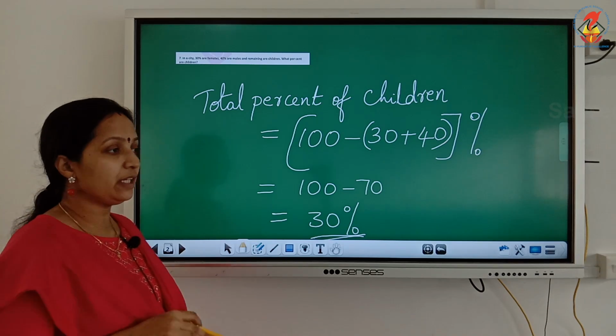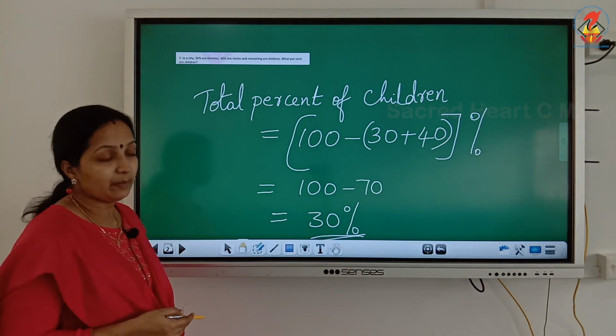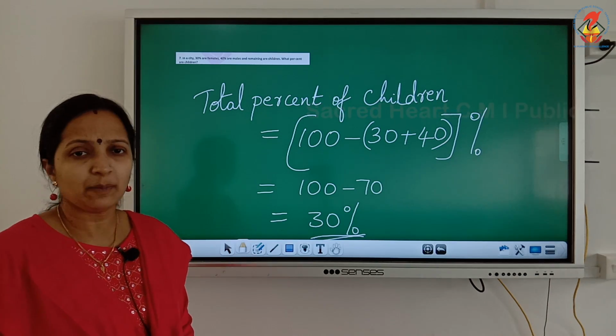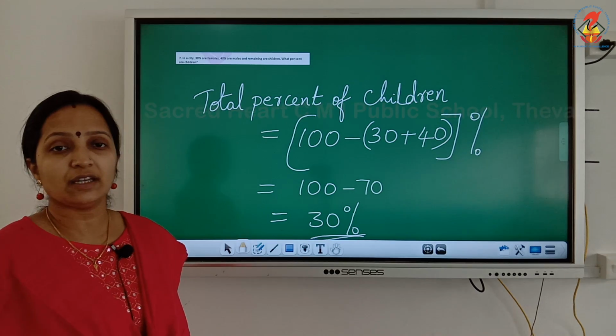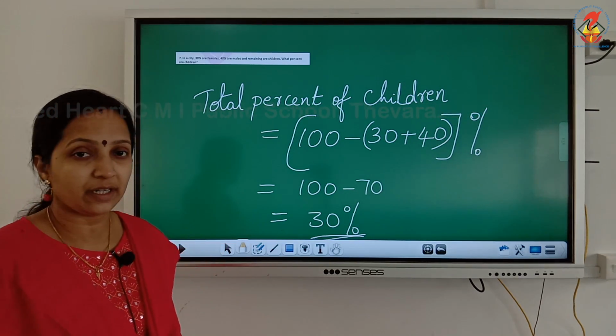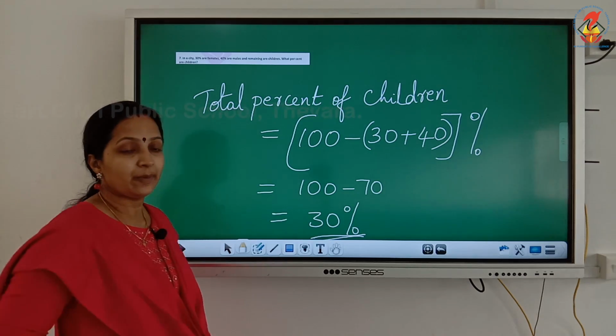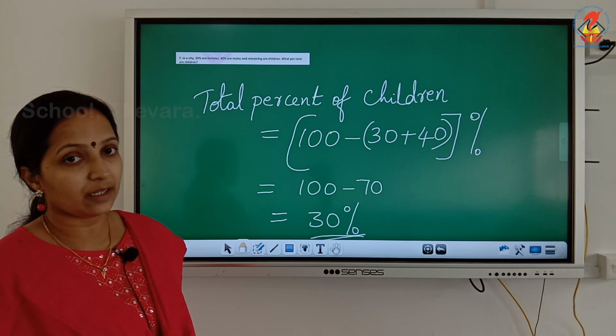Suppose the total population of the city is 100, we can say 30 are females and 40 are males. 30% are females here, 40% are males here. So, how will we find the percent of children? Just subtract it from 100, you will get the answer 30%. I hope it's clear now.